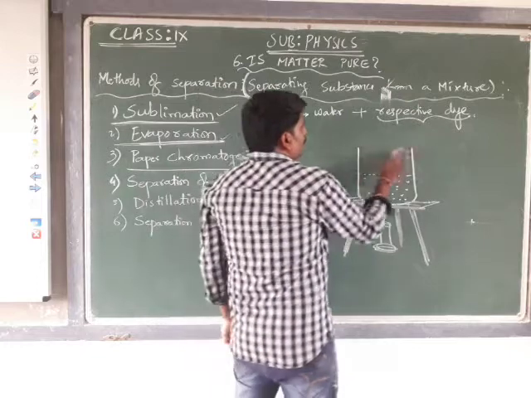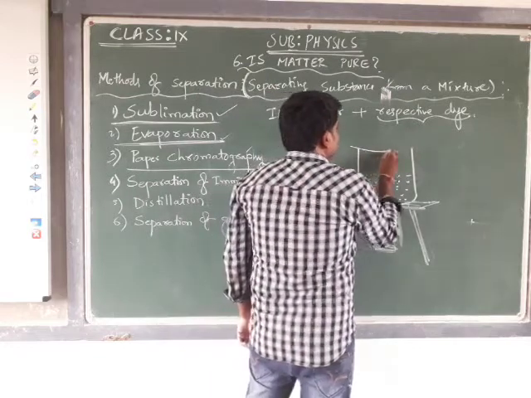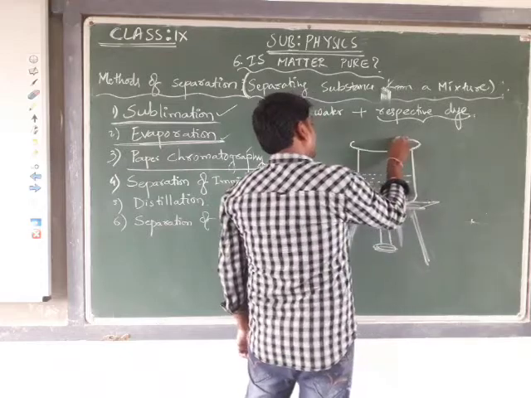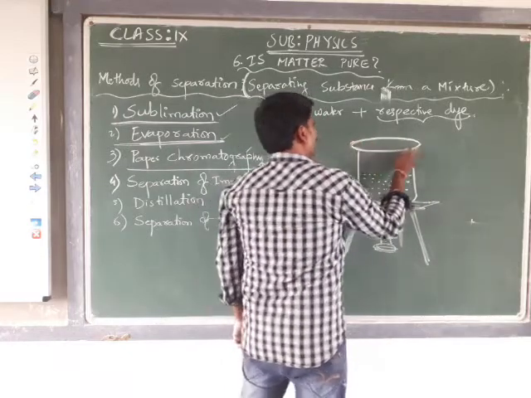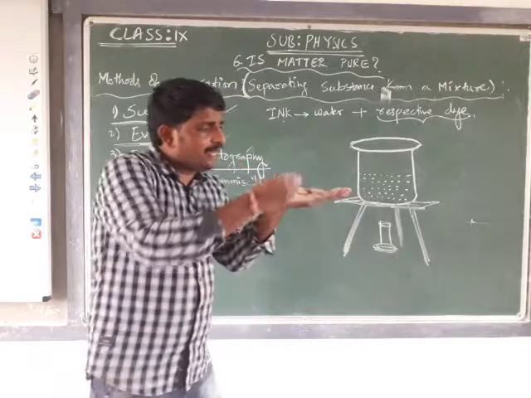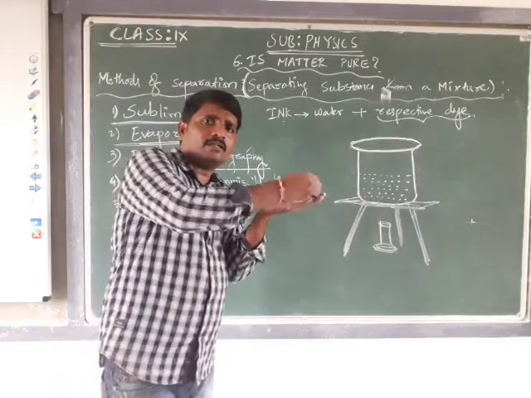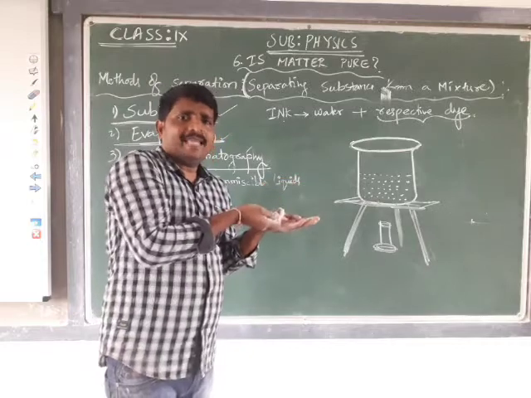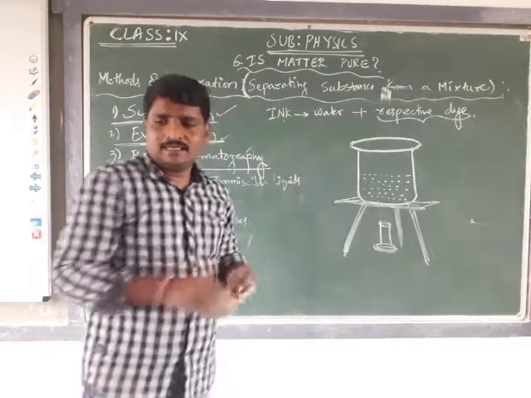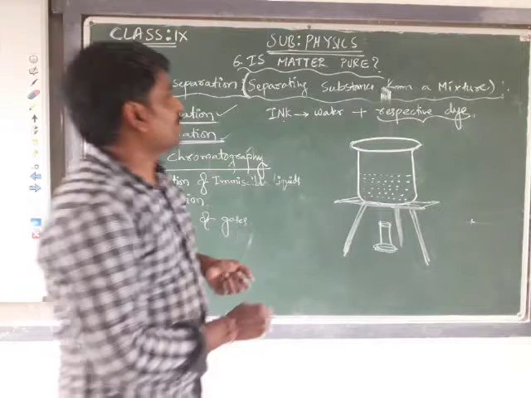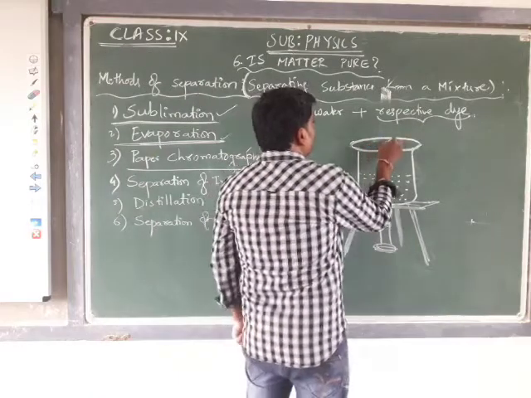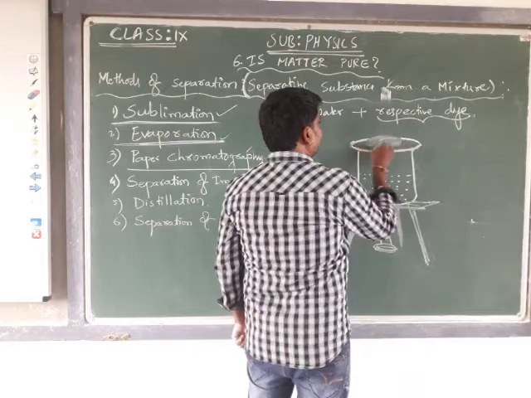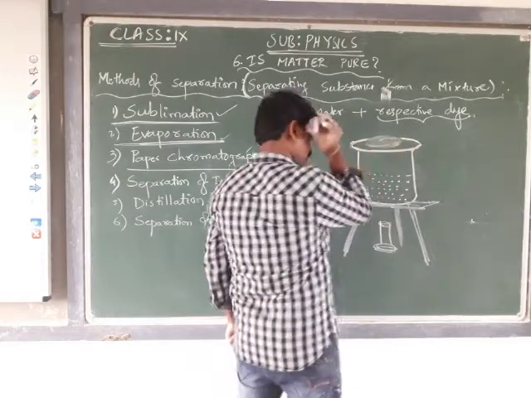Now take a watch glass, a thick glass which has a concave surface where we can keep any liquid. Now we have to drop a few drops of ink on the watch glass.